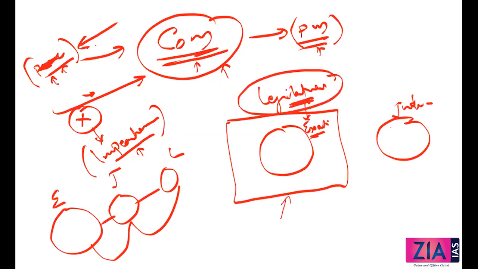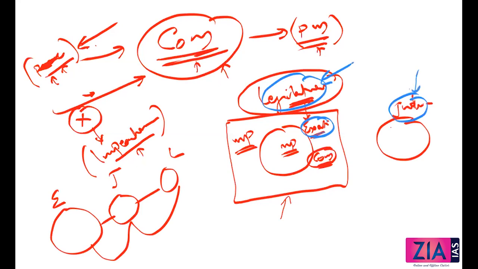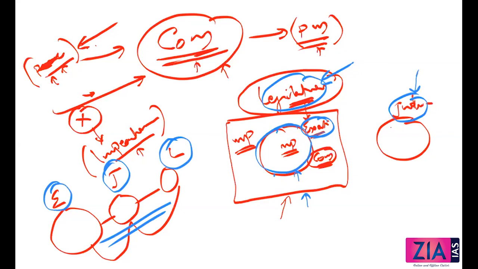Legislature means what? These are MPs. Out of these MPs, some MPs are chosen as the Council of Ministers. They are the main executive body. So what is the role of the executive? Implement the law. Legislature makes the law. Judiciary enforces the law. Here it has been done by the three wings, three arms, with clear-cut separation. In fact, you can say the executive is part of the legislature, or the executive is the baby of the legislature. The executive is actually drawn from the legislature. Okay, so these are the ministers. Ministers are from the legislature only.